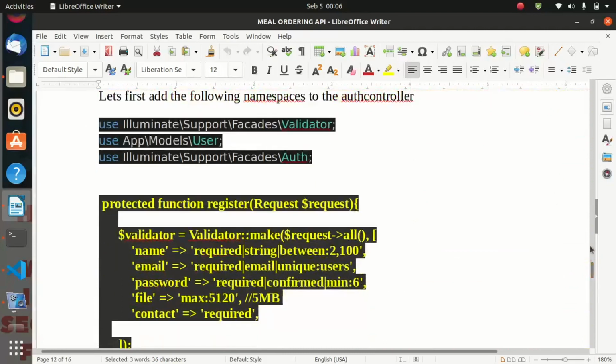First of all, we shall need to use the user model and the auth since we are applying the middleware.